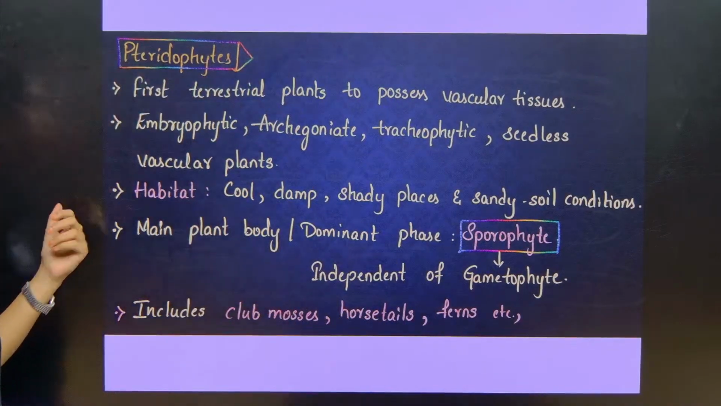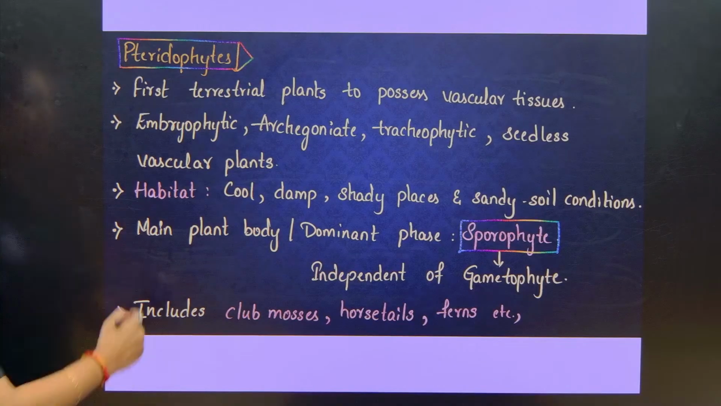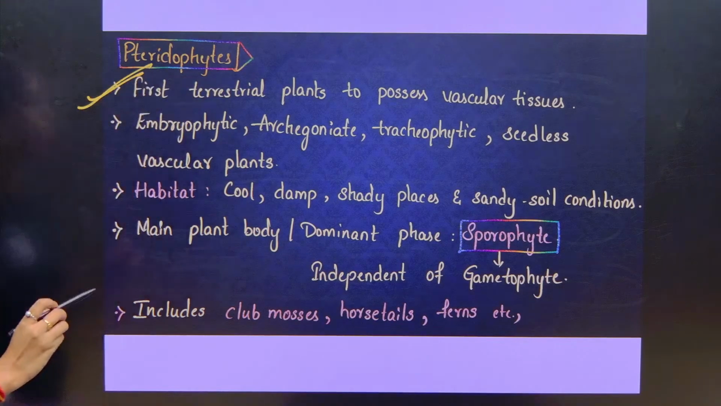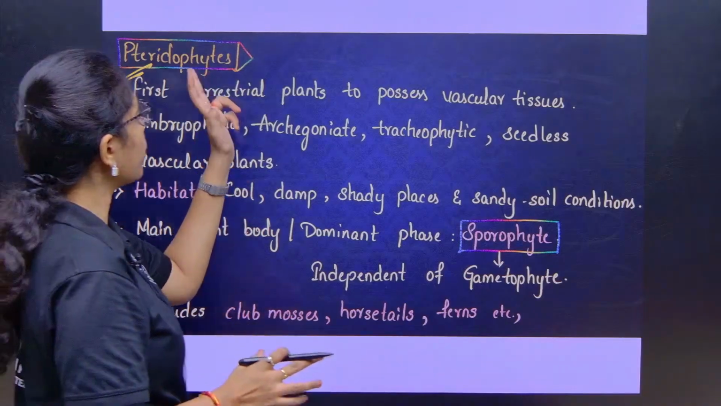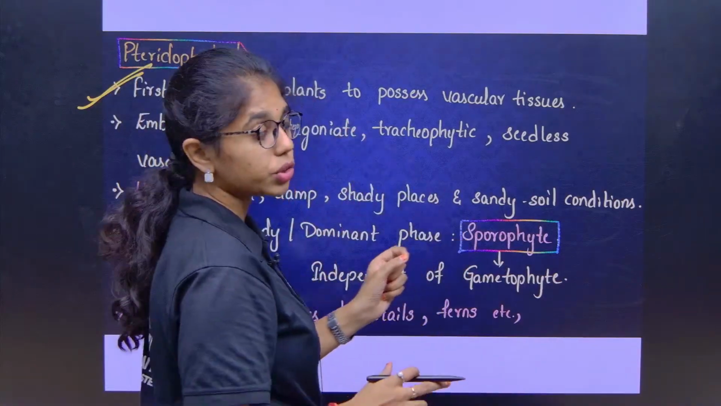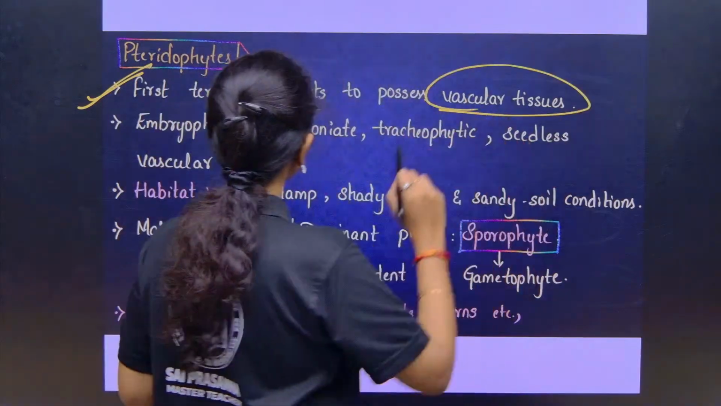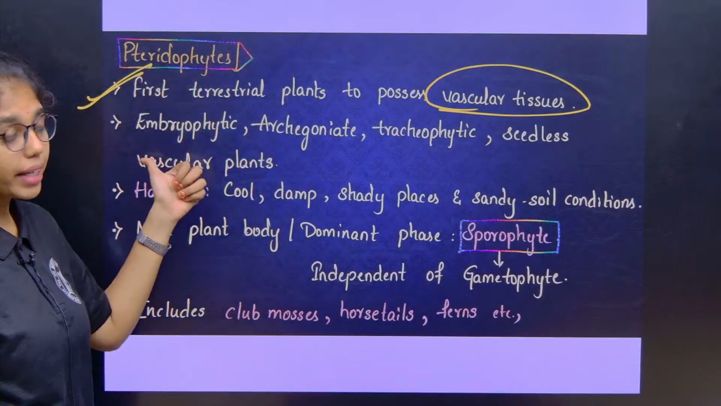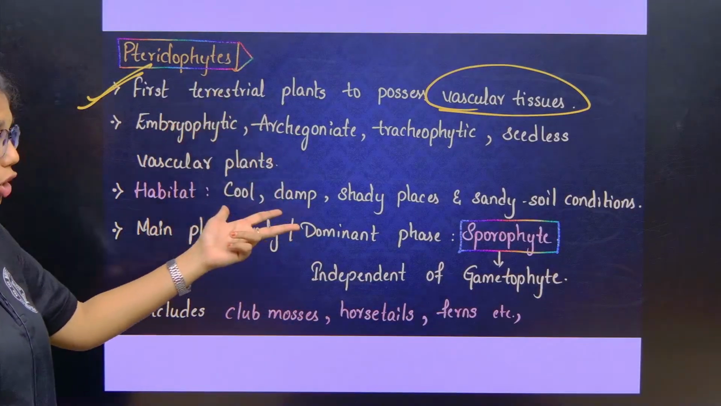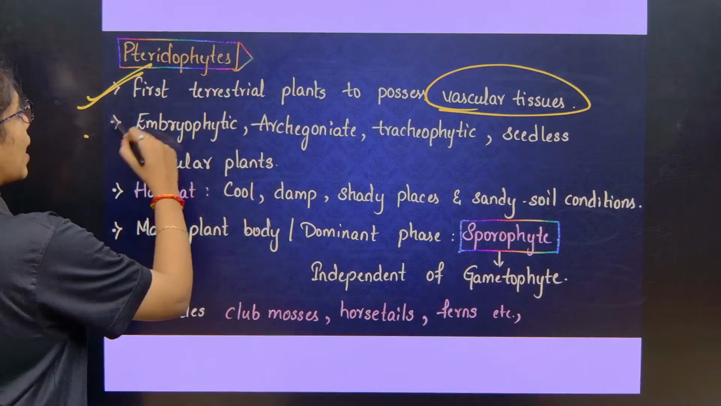Now let us start a clear and brief understanding of pteridophytes. First let us look into the synonyms. These are the first terrestrial plants to possess vascular tissues. Pteridophytes are the first terrestrial plants to possess vascular tissue. They are embryophytic, archegoniate, tracheophytic, seedless vascular plants.